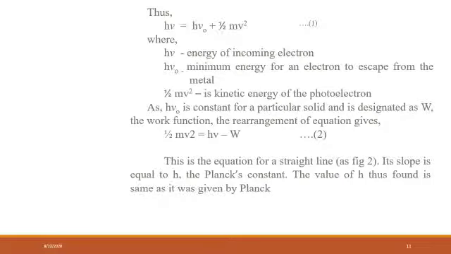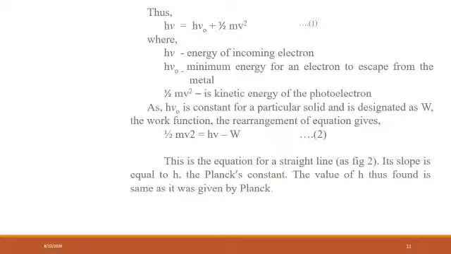Thus, we can show this in equation form. The electron having h nu amount of energy: h nu is equal to h nu 0, that is the threshold frequency, which is the minimum frequency required to eject the electron, plus whatever remaining amount is imparted to the photoelectron as kinetic energy, that is half mv square.